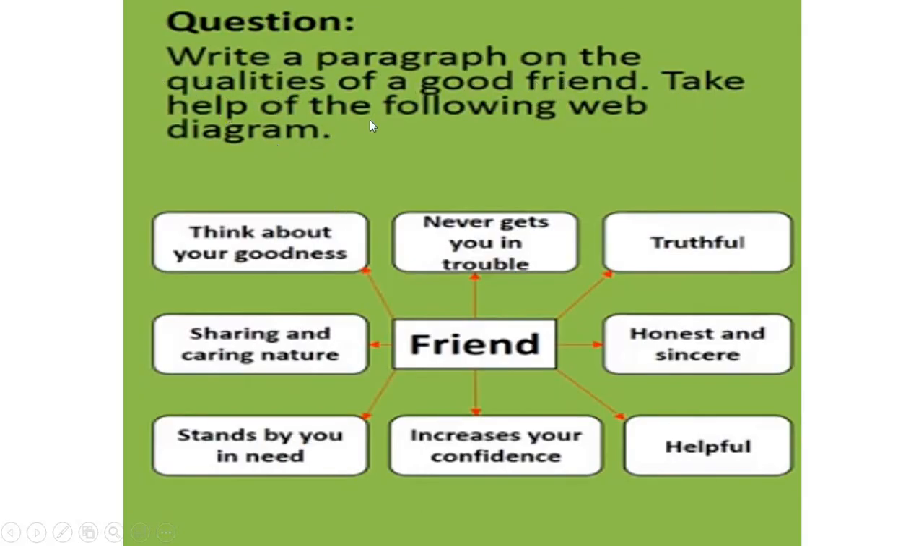Write a paragraph on the qualities of a good friend. Take help of the following web diagram. Now students, here a web diagram is given. Information is given in the form of a web diagram. This means this is non-verbal information. This non-verbal information, you all have to convert into verbal information. That is, this web diagram, you all have to convert into a paragraph form.